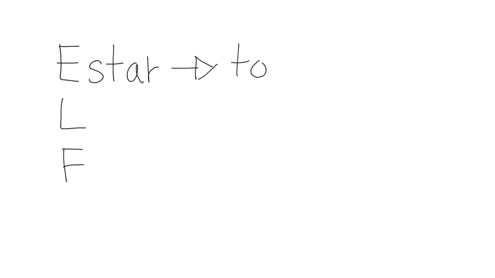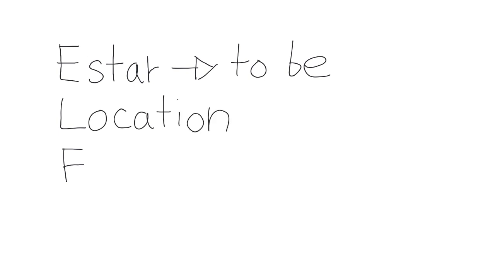All right, so let's review what we just learned. I'll put your acronym here. So we have ELF, okay? And the E stands for estar, which means to be, right? And then we have the L, which stands for location. So whenever you want to talk about where people are located, you're going to use estar. And the F stands for feelings. So whenever you want to talk about how someone feels, then you're going to use the verb estar as well.